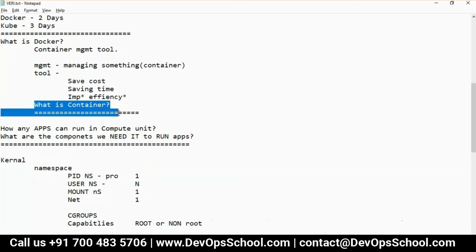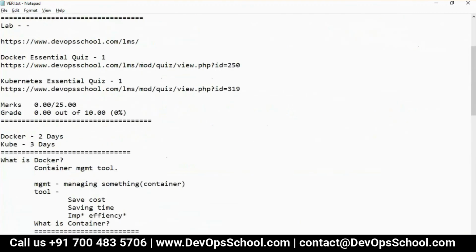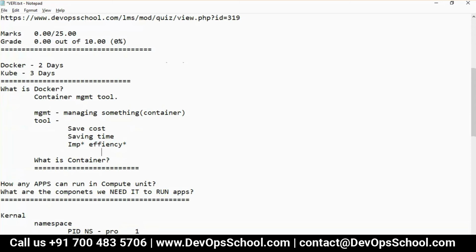What is container? So now let's understand, guys, what is container. Let me tell you here, what is Docker, by the way? Docker is a tool for saving cost, saving time, improving efficiency. But in what context? For running apps.